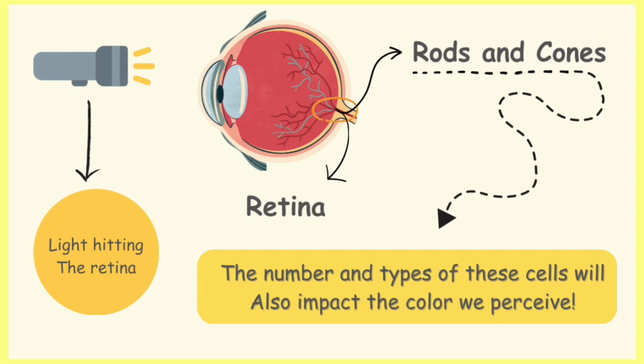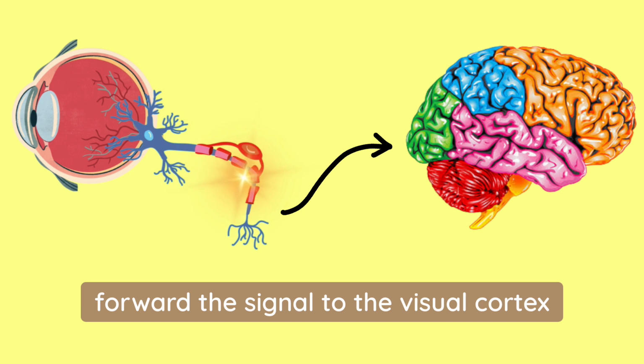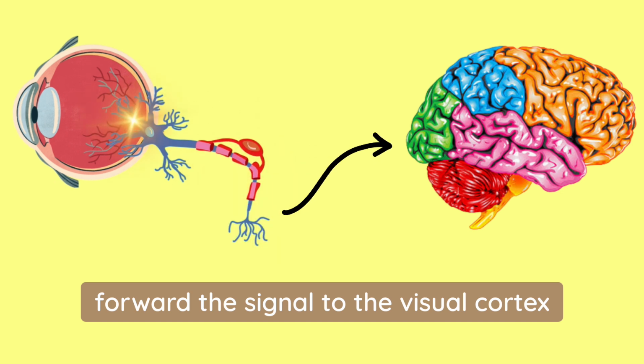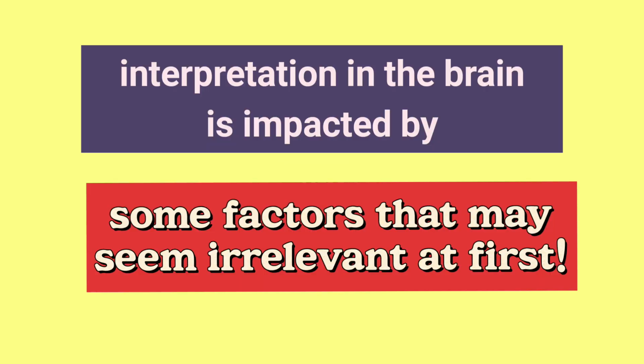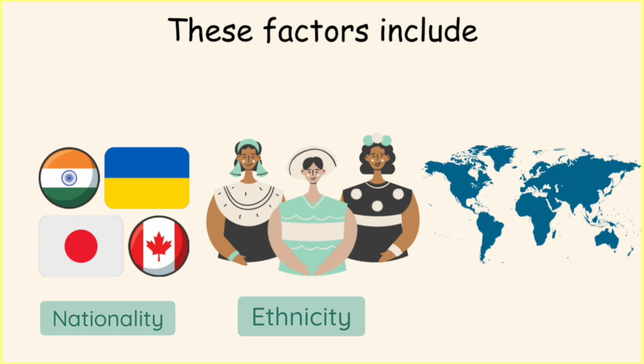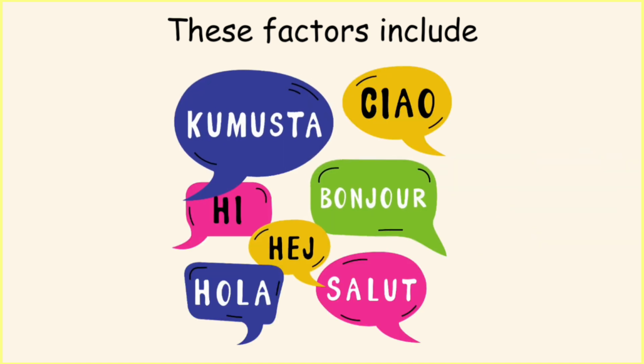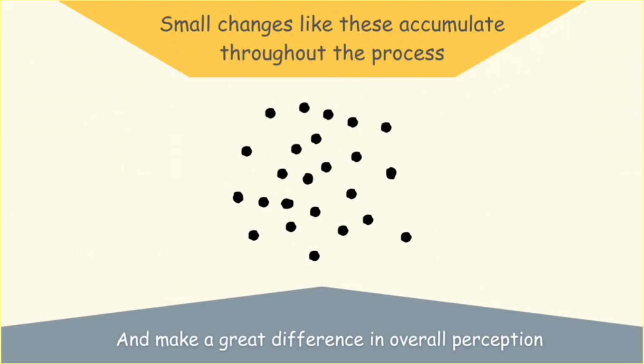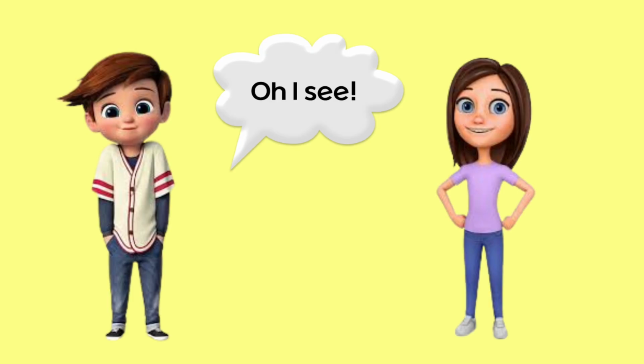Now, once we absorb the light, it will reach our photoreceptors in our retina, which are the rods and cones. Here, the number and type of these cells present will also impact the color we perceive. The cones now generate an electrical signal affected by the light that hit them, and send this signal to our visual cortex. And here is where the fun starts. Research shows that the way our brains interpret these signals is affected by many factors that may seem irrelevant to biology at the first glance. These factors include our national origin, ethnicity, geographical location, and even the language we speak. Mind-blowing, isn't it? Now, all of these minor alterations ultimately add up to produce significantly different perceptions of the same color, the way they did with Bob and Lena.